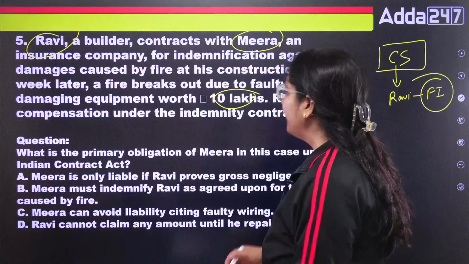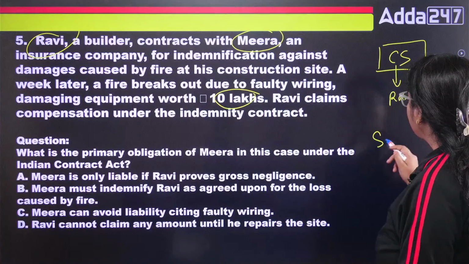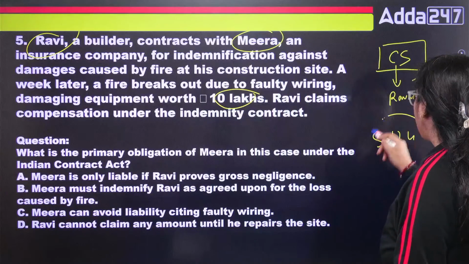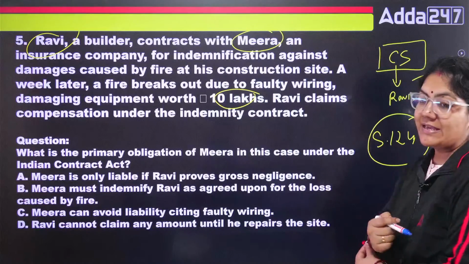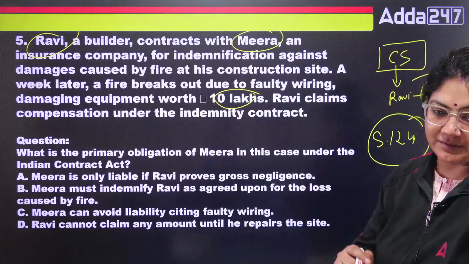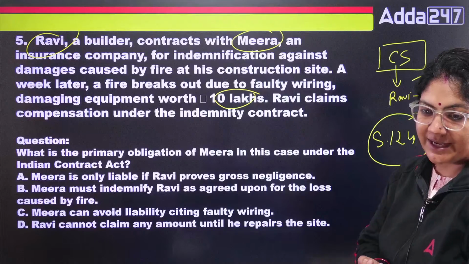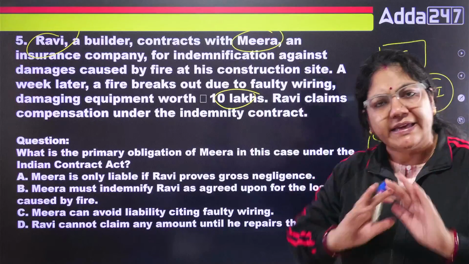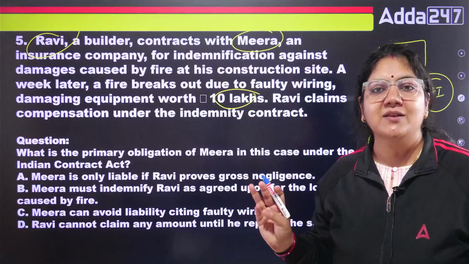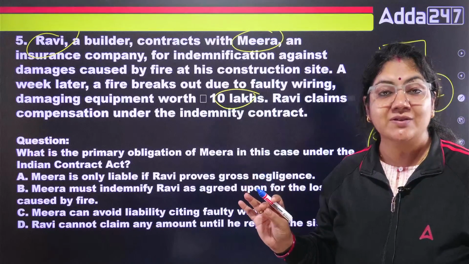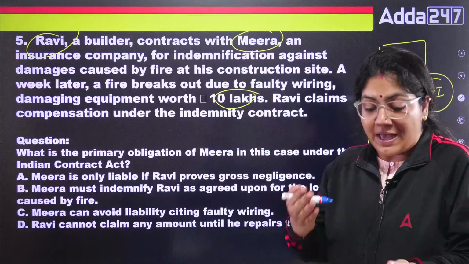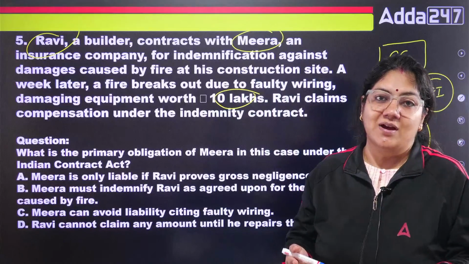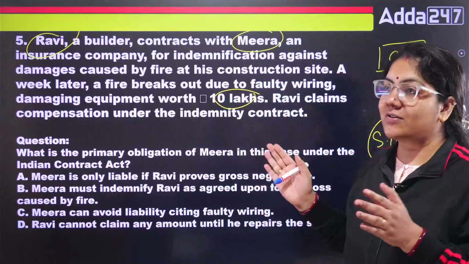So for contract of indemnity, just remember that Section 124 talks about the contract of indemnity. Every insurance example, whether it is fire insurance, car insurance, health insurance, etc., is an example of a contract of indemnity.